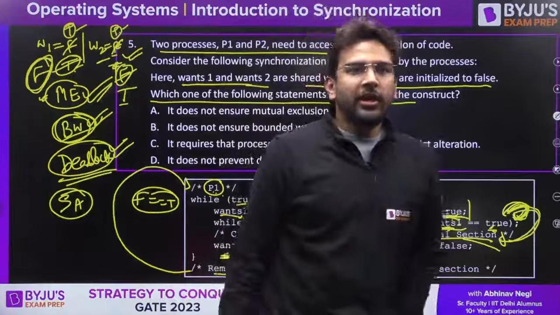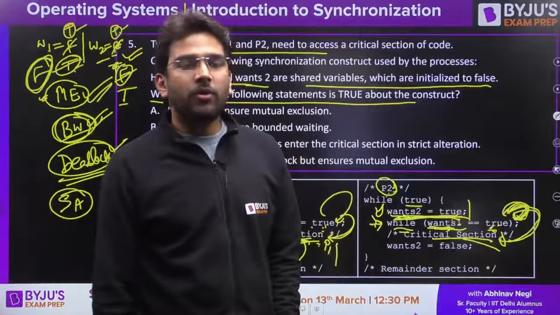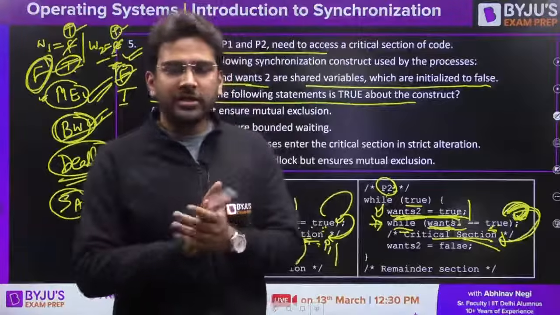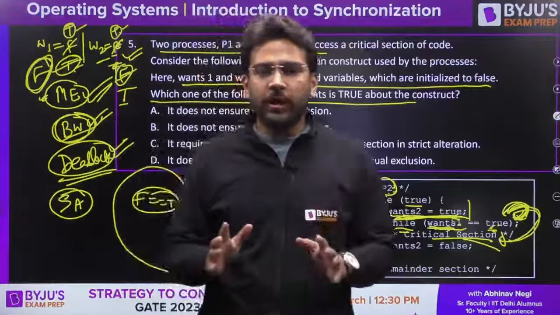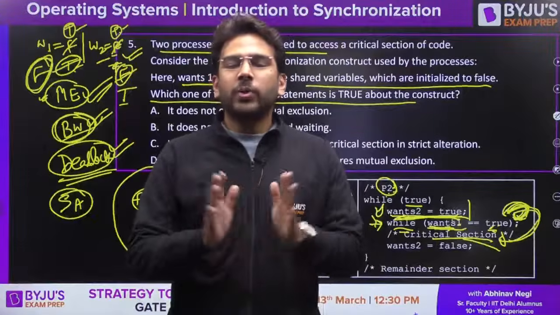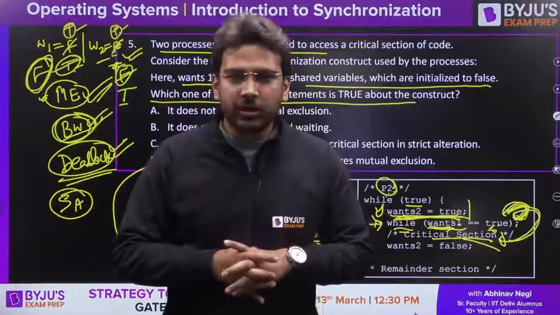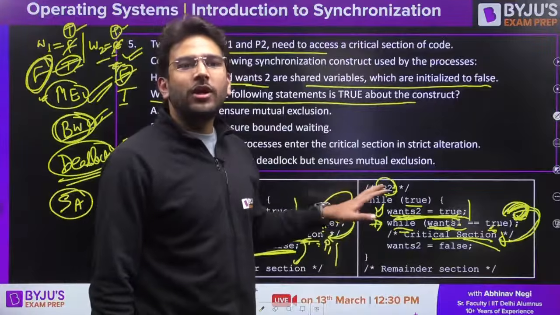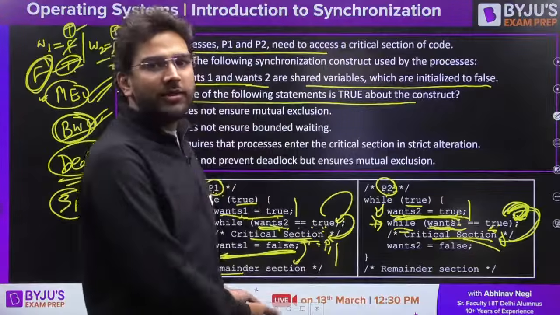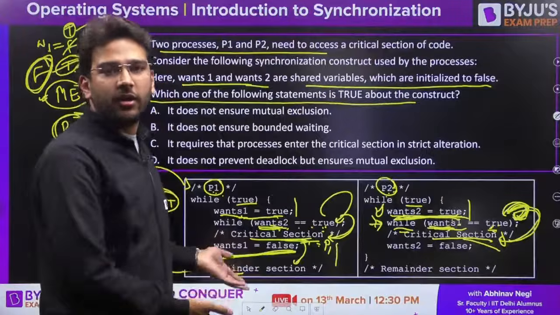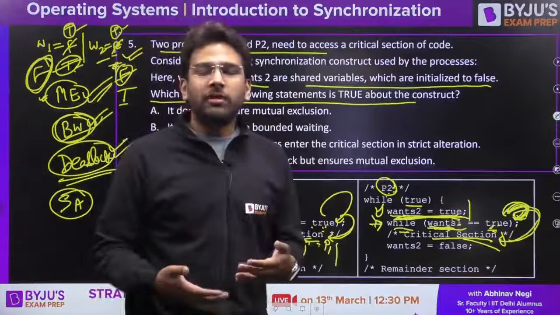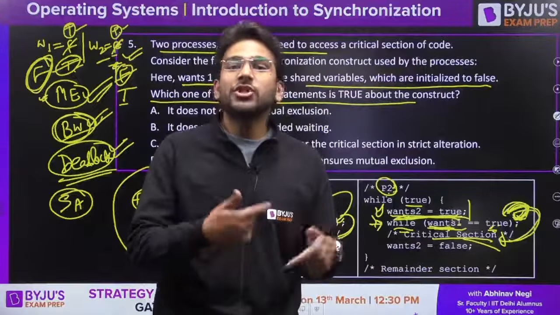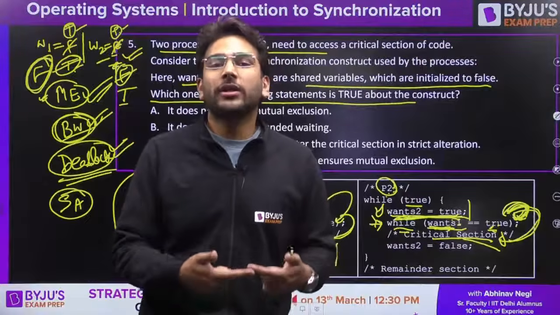Shailesh is saying, okay, P1 can enter the critical section any number of times, then how is bounded waiting satisfied? This is the confusion most of the students have. Carefully understand this point. In case of bounded waiting, always we have to make both the processes interested. Because if you are not making P2 interested, that means you are checking progress, whether P1 is able to access the critical section again and again. But if you are checking bounded waiting, that means both the persons are interested to enter into the room, but one is getting the chance again and again. That is how we check bounded waiting.